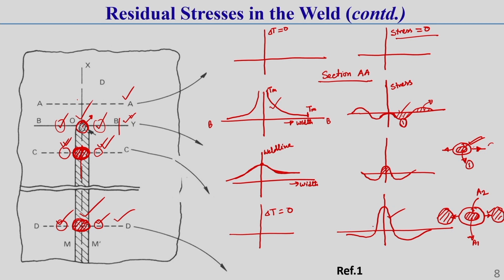In the weld zone it is tensile in nature, and away from the weld zone it is compressive in nature, and this residual stress is self-equilibrating in type. That means the proportion of compressive and tensile stress is equal, because this is a self-equilibrium condition. You should keep this in mind. So, this x-axis is actually the distance and this is actually the stress.